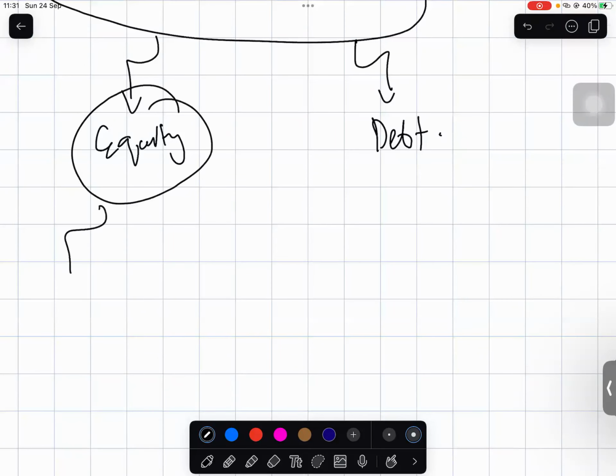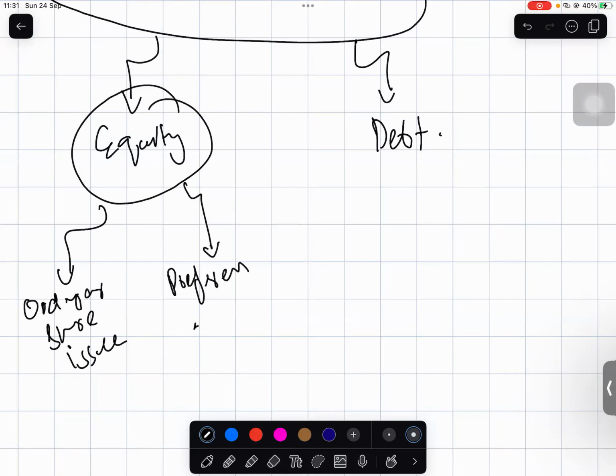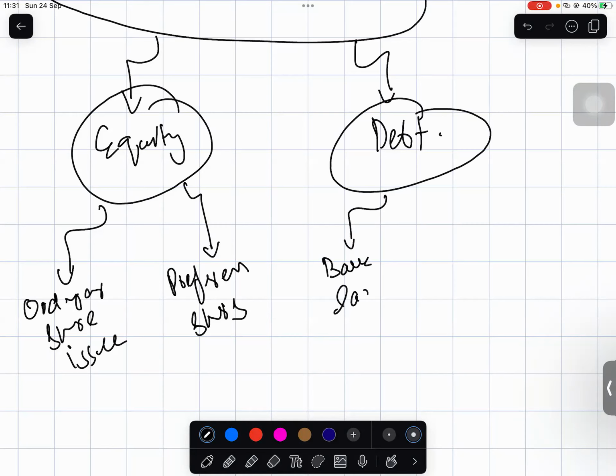When it comes to equity, they have options like ordinary share issue. They can issue ordinary shares which have all the control, or they can issue preference shares. These are the most common. There are many other options as well when it comes to equity funding. And then there is debt funding. When it comes to debt funding, they can either go for bank loans, or there are many other options here when it comes to debt. And one of those options is debentures.